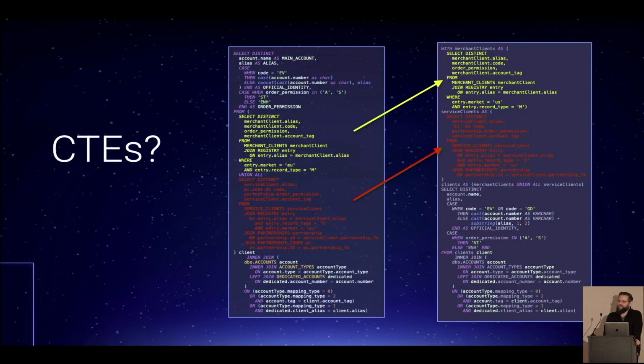Now, the first thing that anyone in the field tells me is, oh, use CTEs, right? Okay, move all the garbage from the bottom of the query to the top of the query. Right, like this is a solution.